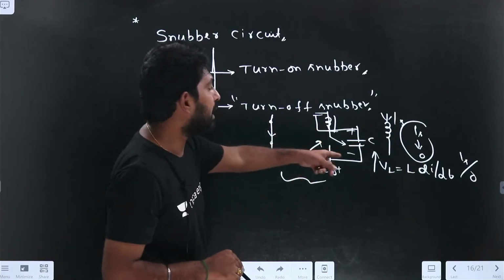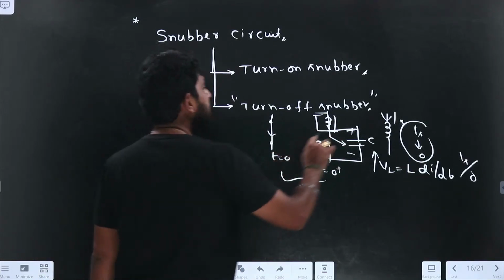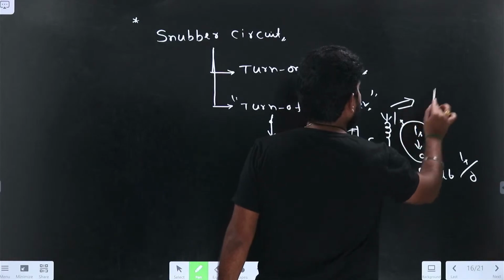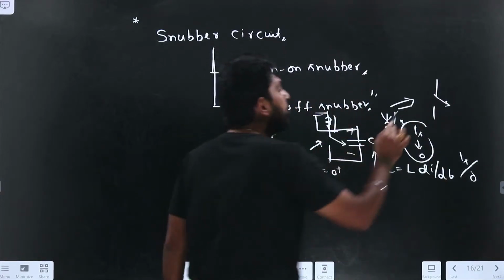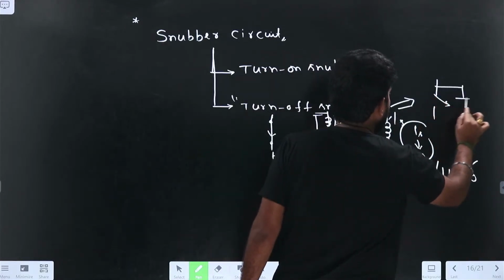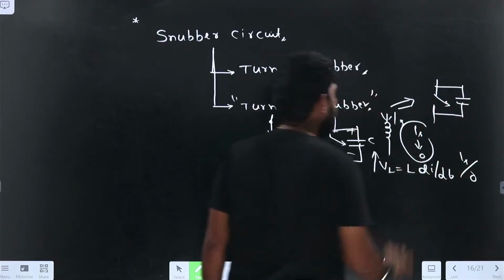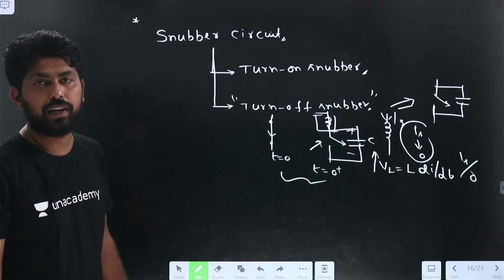So we will connect the capacitance across the switch. In case of the turn-off snubber, to avoid the destructive voltage across the switch because of the inductance, we will connect the capacitor.